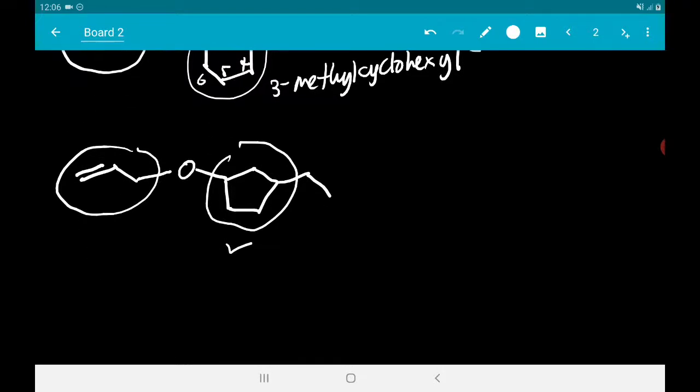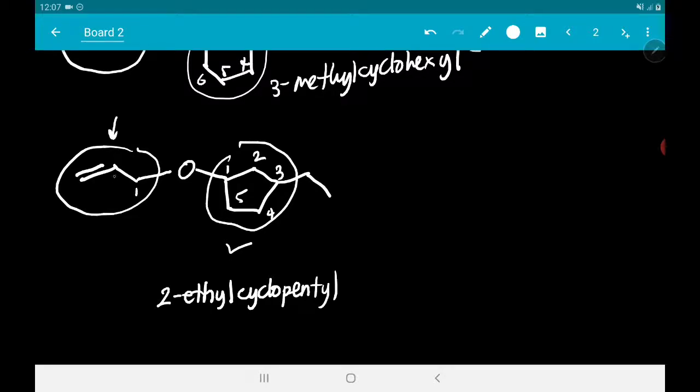So, anong numbering niya? Of course, the one attached to the oxygen is always the first. 2, 3, 4, 5. So, this will be 2-ethyl. Ethylcyclopentyl. Space.